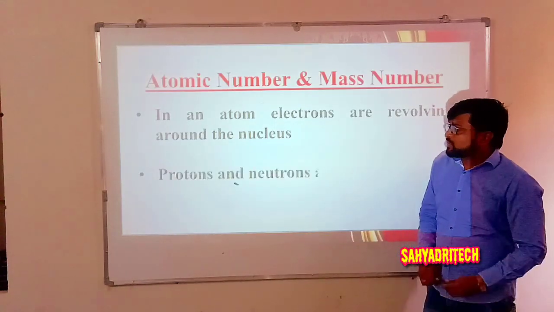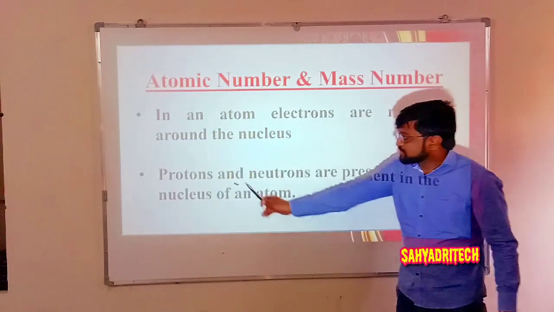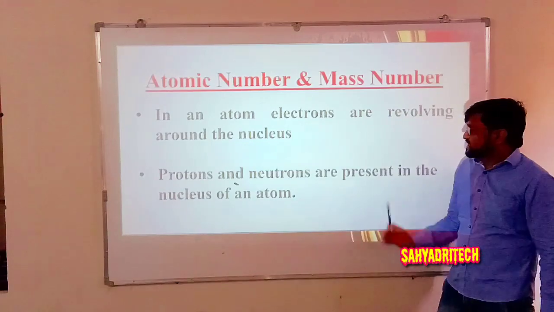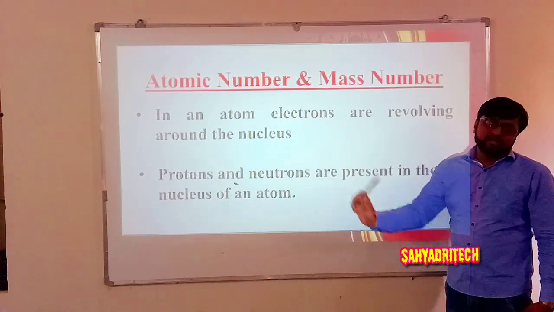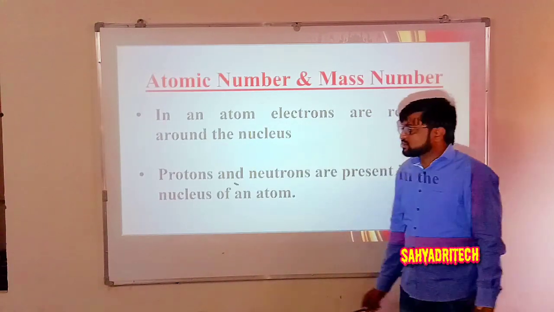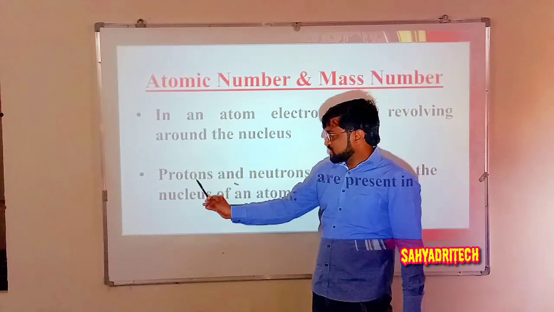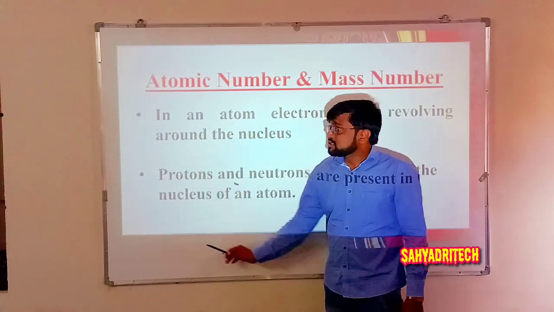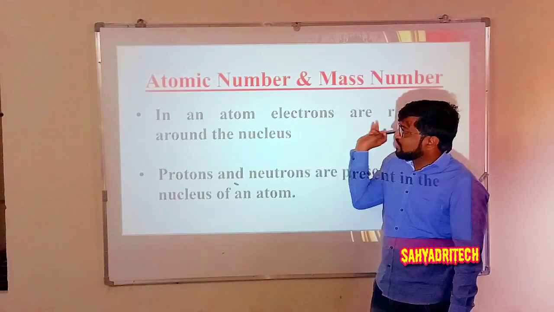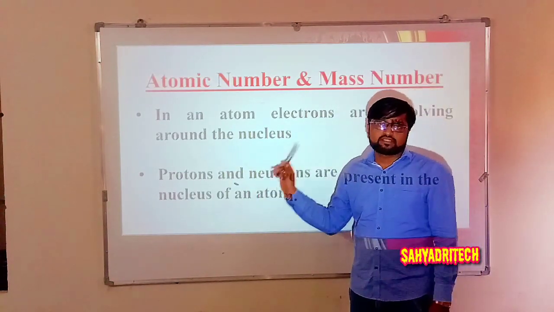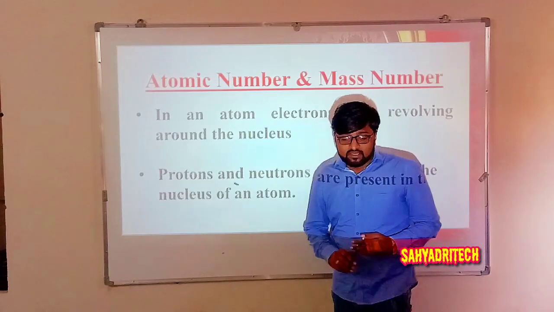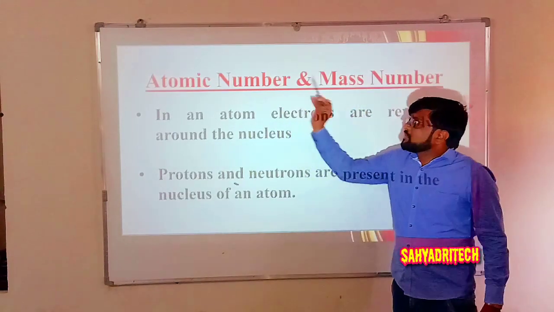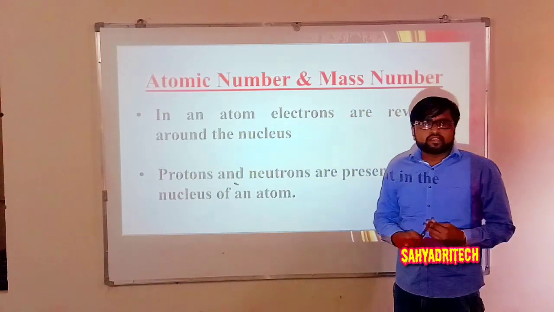Then what about protons and neutrons? These protons and neutrons are present in the nucleus of an atom. So the other two fundamental particles, protons and neutrons, both are present in the nucleus, while electrons are revolving around the nucleus.